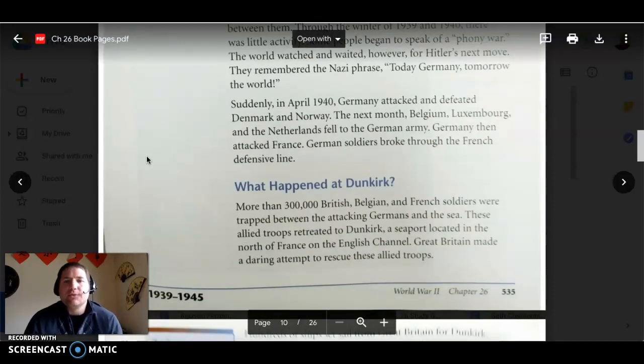Suddenly, in April 1940, Germany attacked and defeated Denmark and Norway. The next month, Belgium, Luxembourg, and the Netherlands fell to the German army. Germany then attacked France. German soldiers broke through the French defensive line. Right, so none of these countries are strong. France a little bit more, but they're going to beat the French. And the point of that is they're conquering. Okay, they're taking over other countries.